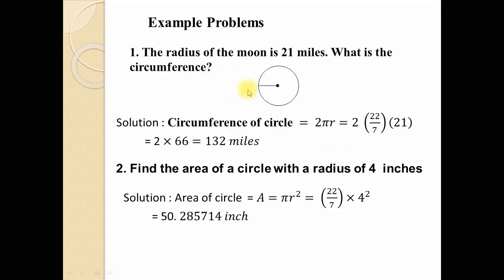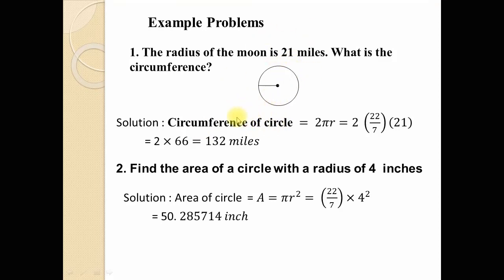Now there are some problems. Problem number 1: the radius of the moon is 21 miles. What is the circumference? You see here, this is like a moon and this is the radius. So the radius of the moon is, suppose, 21 miles, and so what is the circumference?